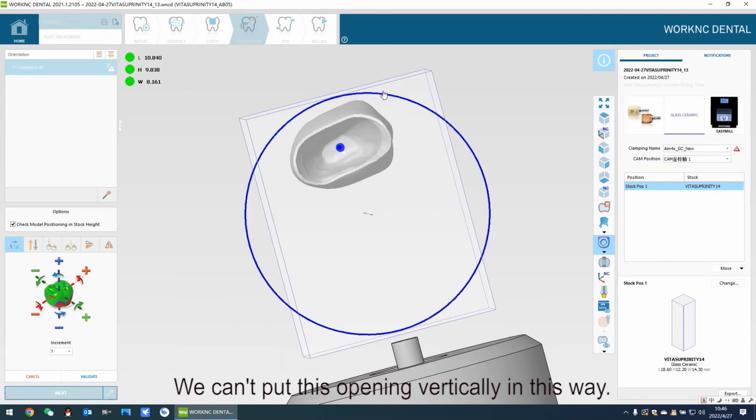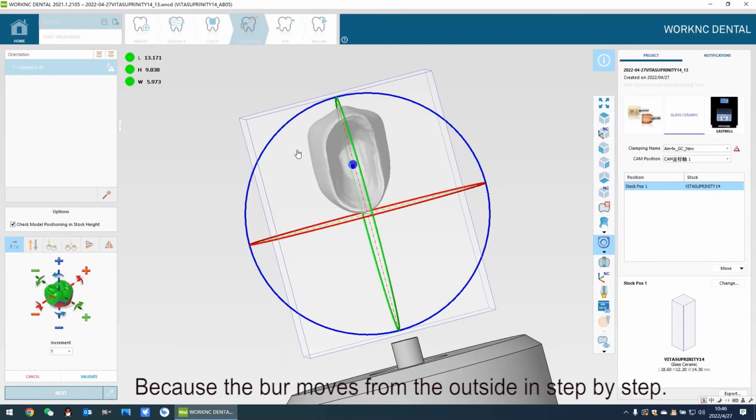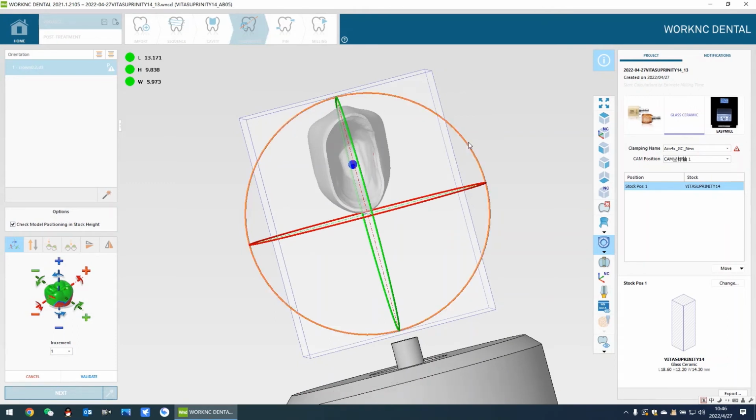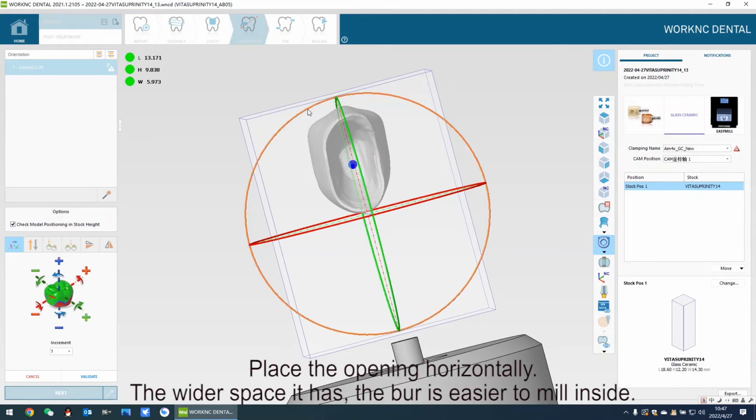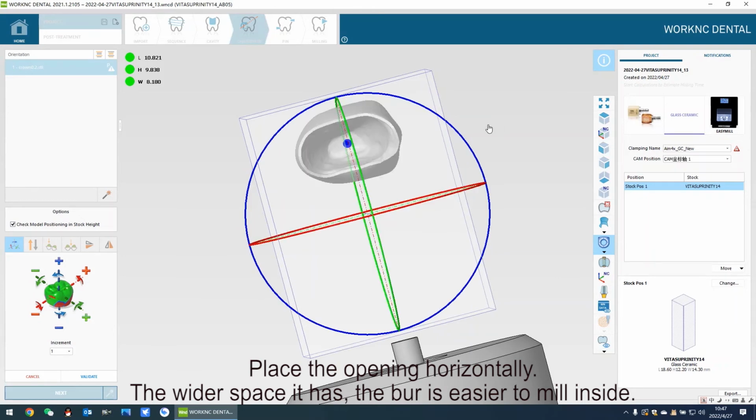We can't put this opening vertically in this way, because the burr moves from the outside in step by step. If the opening is placed vertically, it is difficult for the burr to mill inside because of the smaller space. Place the opening horizontally. The wider space it has, the easier it is for the burr to mill inside.